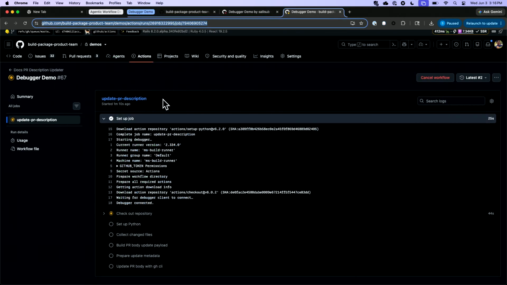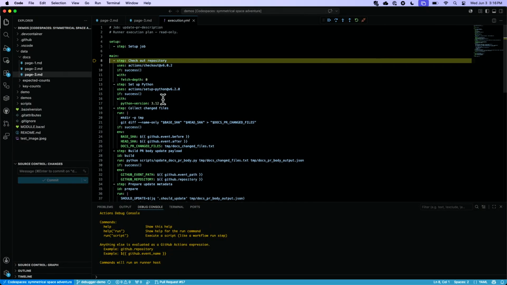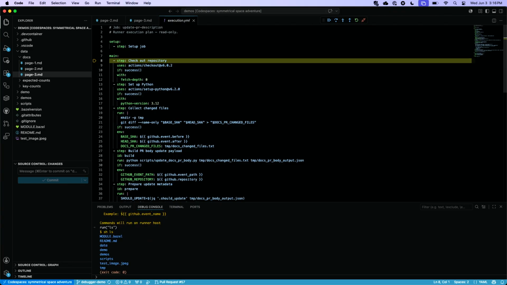Can we go back to the browser really quickly? It seems like we even see the debugger is now connected. So no matter what client I use, basically I'm connecting to this runner's compute. That's right. You're connected to the runner, and you're actually operating, and you can run commands on there. So, for example, if I were to do something like a run ls here, I can see the different files I have. You can even run commands on the runner itself. That's the whole point of this.